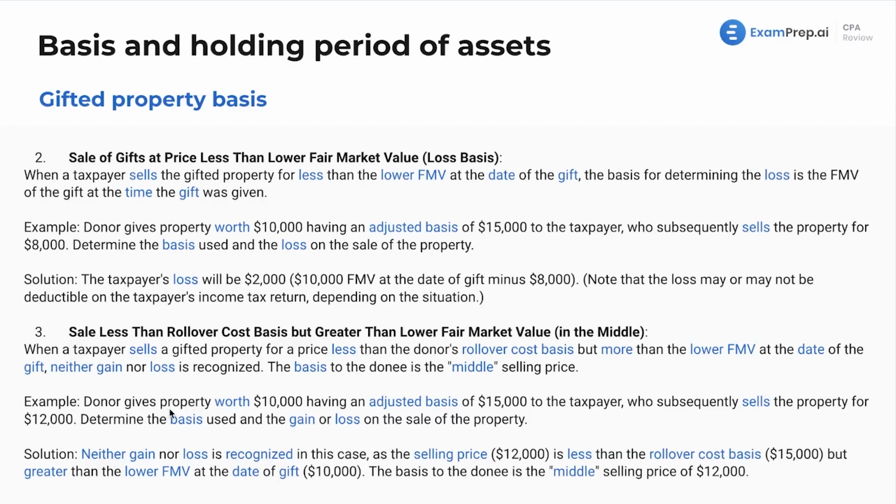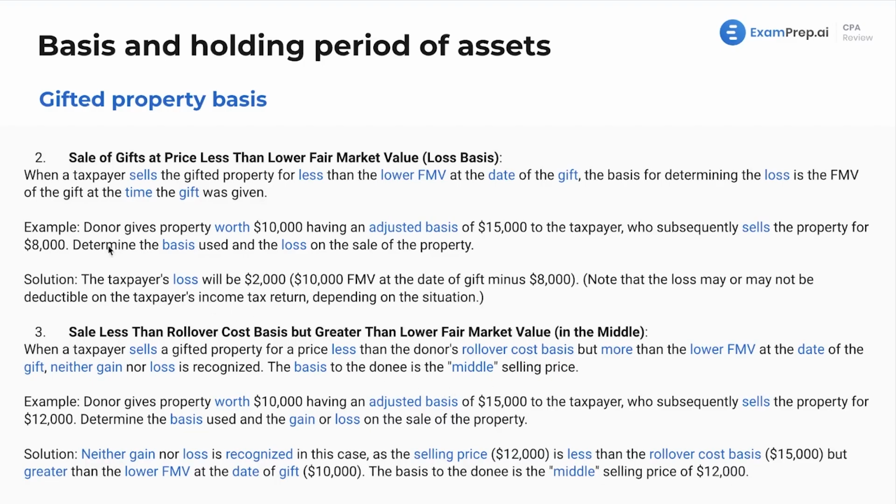Here, the donor gives property worth $10,000, having an adjusted basis of $15,000 to the taxpayer, who then goes and subsequently sells the property for $12,000. What is the basis in the gain or loss? The solution here: neither gain nor loss is recognized because the selling price of $12,000 is less than the rollover cost basis, but greater than the lower fair market value at the date of the gift, which is $10,000. So the basis is the middle selling price of $12,000.